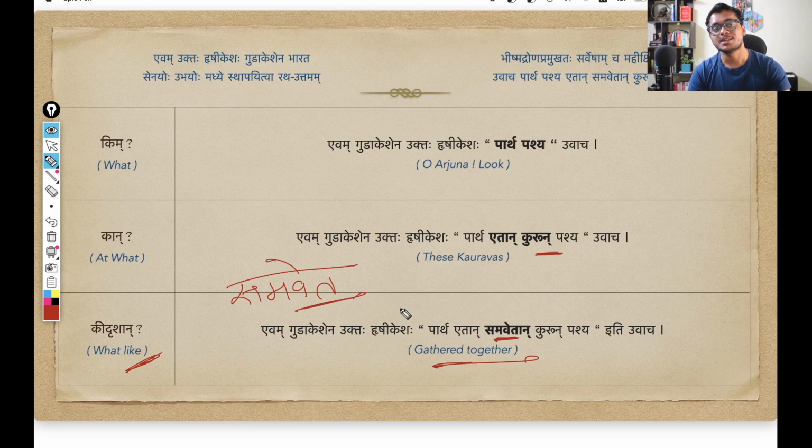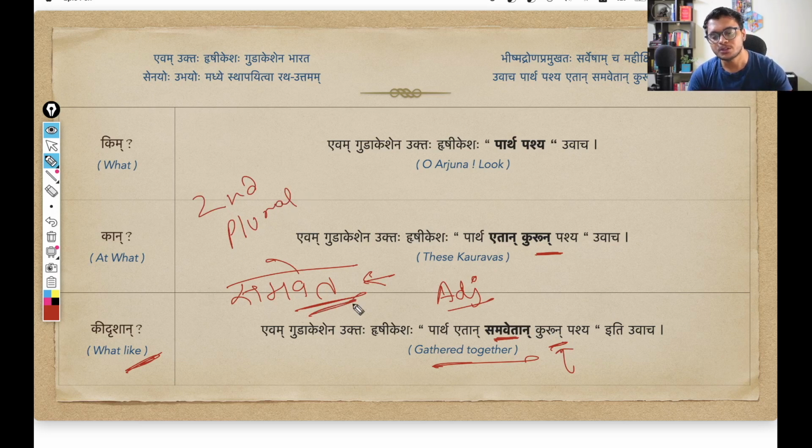And since Krishna is saying that look at all these Kaurava warriors who are gathered together, this particular word is an adjective. And since the adjective is describing this noun kurun, again using the same form, second case plural, this Samvet also changes as Samvetan.